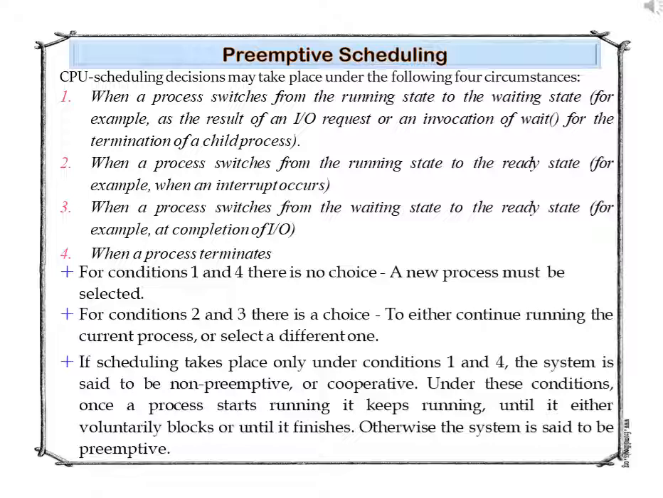Second, when a process switches from the running state to the ready state, for example, when an interrupt occurs. Third, when a process switches from the waiting state to the ready state, for example, at the completion of input-output. And the fourth condition is when a process terminates.